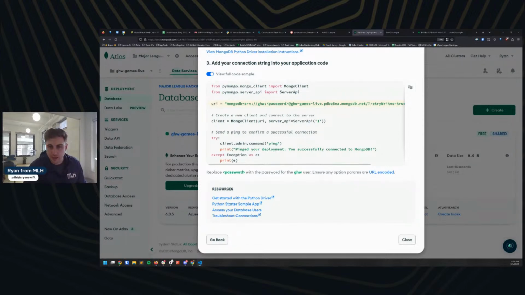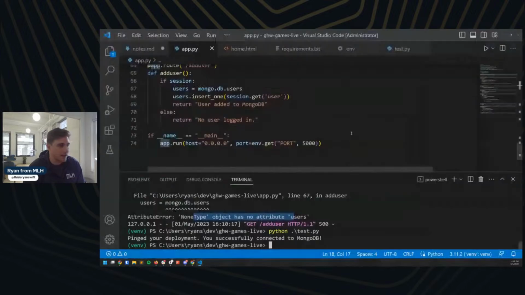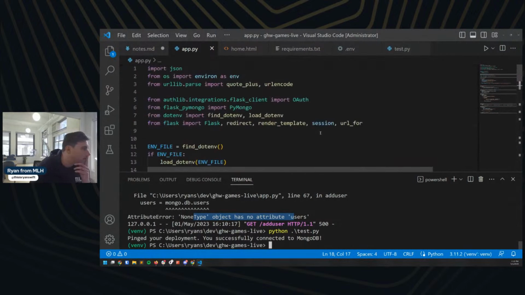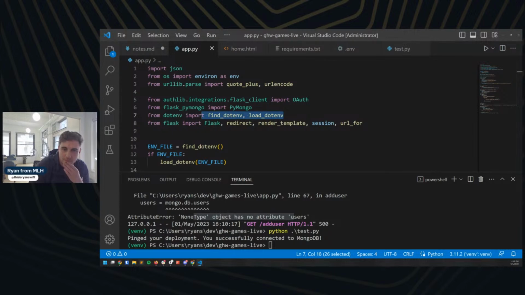Let me double check our imports and everything from PyMongo. Yep. Okay, and let me check here as well. I have the exact same stuff. Yep. Huh. All right, so out of curiosity,